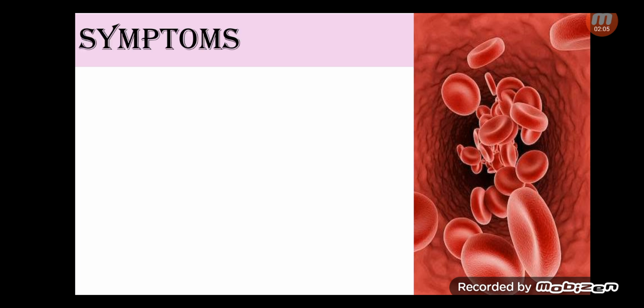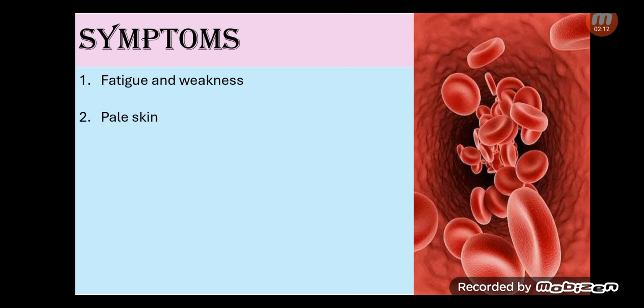Next we will talk about the symptoms of iron deficiency anemia. These are fatigue and weakness. The second symptom of it is pale skin. Because of deficiency of red blood cells, the skin loses its normal appearance and looks pale. Whenever there's a decrease of red blood cells, that causes a pale appearance of skin.